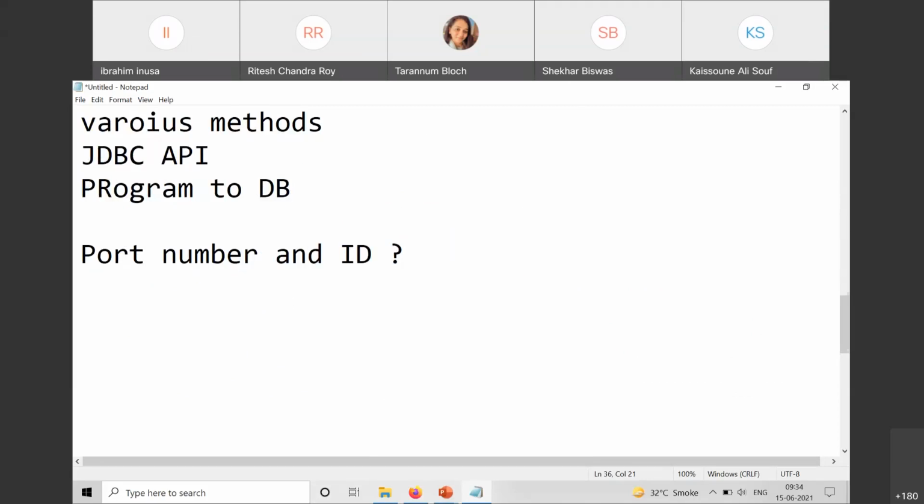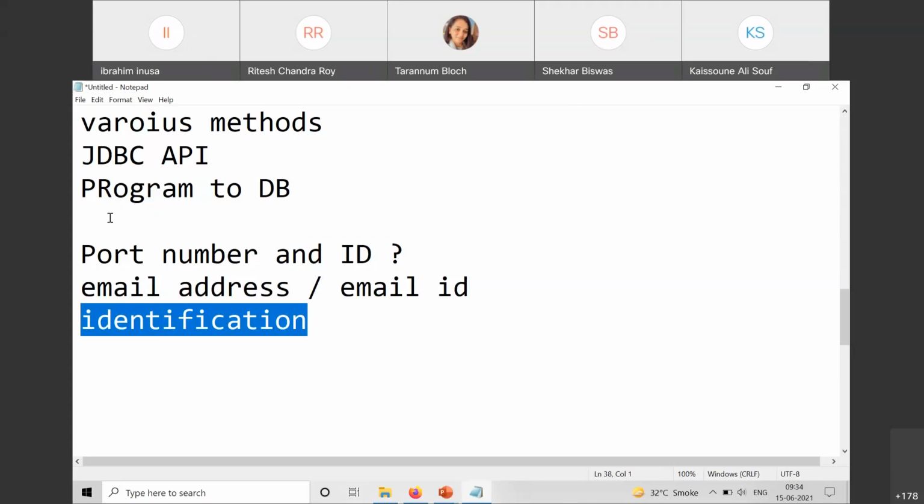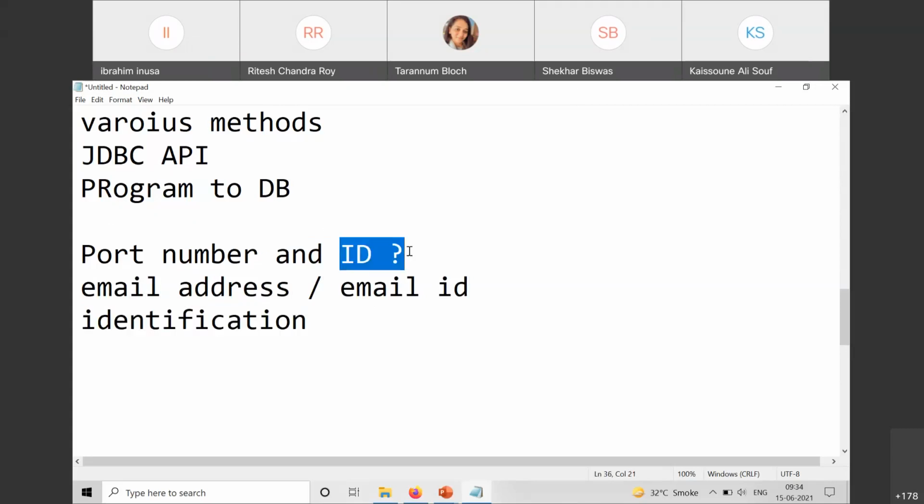Okay. So there is no difference, because it is like when I say email address and at times I say email ID. ID stands for identification. So usually identification is something which is given to know or to recognize something, right? So ID is identification. So either we can say port number or we can say port ID. There is no difference. These are synonyms. You can use either of them.